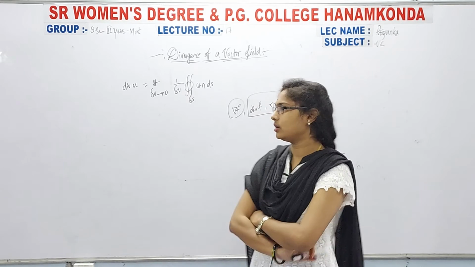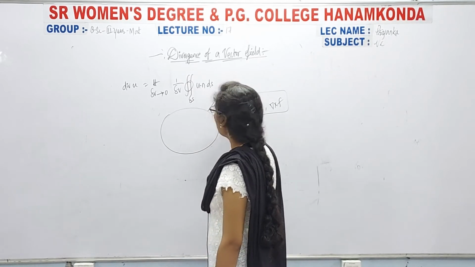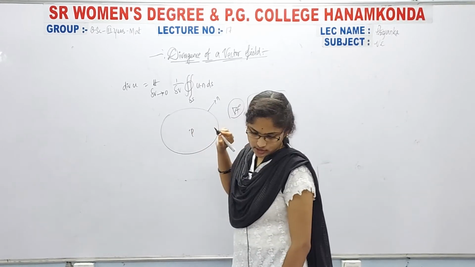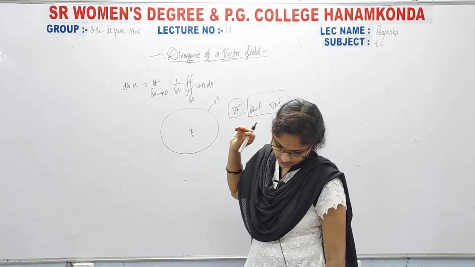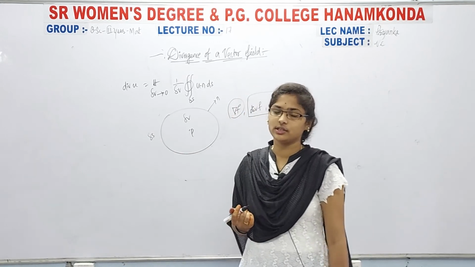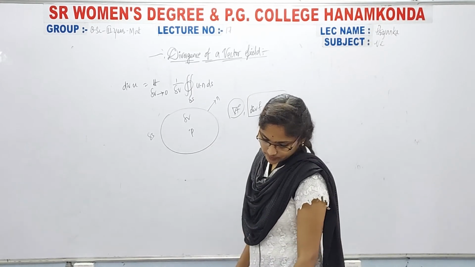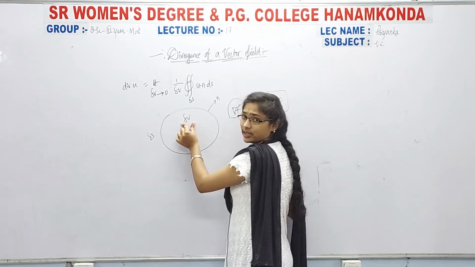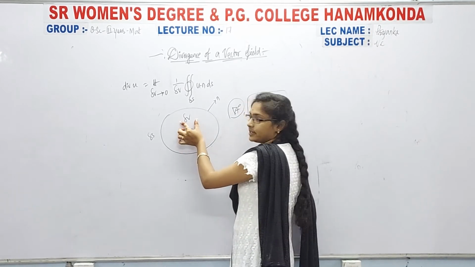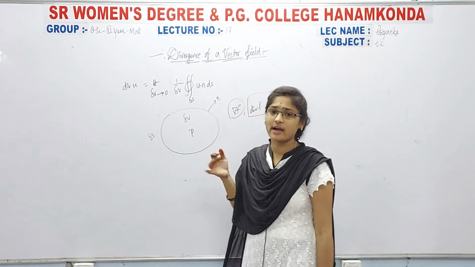If we want to see this geometrically, this is some surface. n is the outward normal, and P is a point, and delta V is a small volume enclosing it, with surface delta S. For example, here I am taking some point P, and delta V is some volume with surface delta S and outward normal n. Then it is said to have the divergence of u.